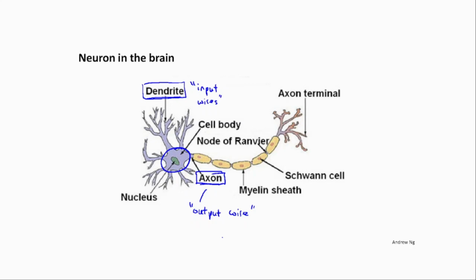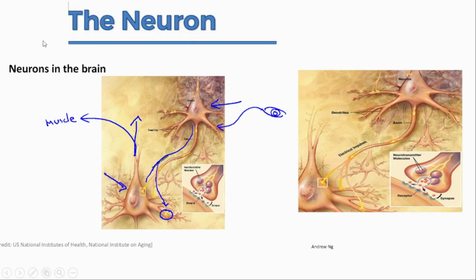So what will be the parts of this artificial neuron? Again, neurons in the brain, these are the different parts.